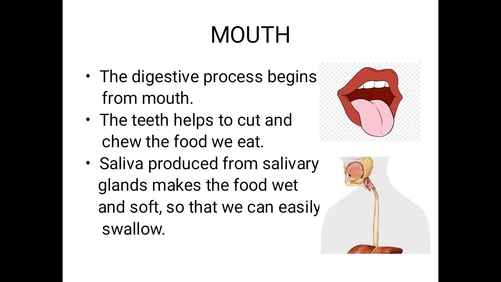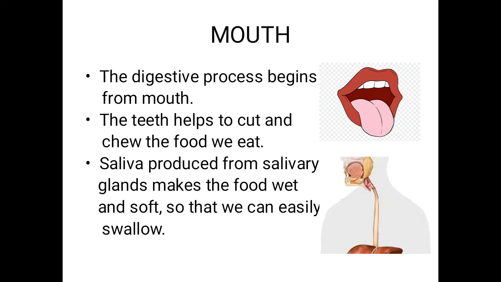Once again, the mouth is used for chewing our food.